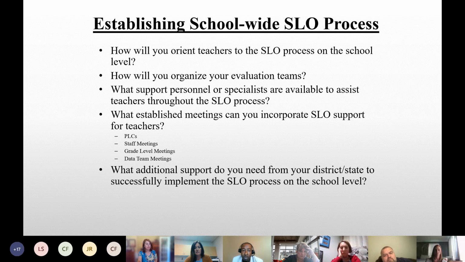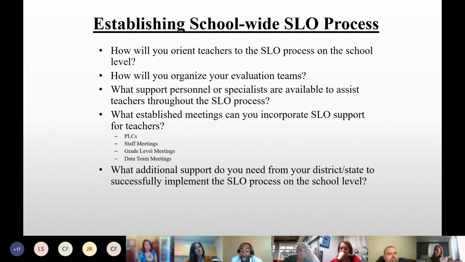What additional support would you need from your district or from us at the State Department to successfully implement the SLO process on the school level? Please, everyone who has a response, type that response in the chat box, and we'd like to hear from a few as well. So again, the last bullet, what additional support would you need from us at the state level or from your district? We do work with your district. So what support might you need?